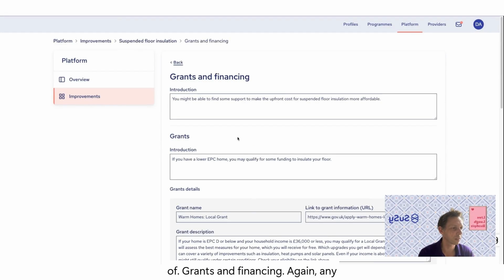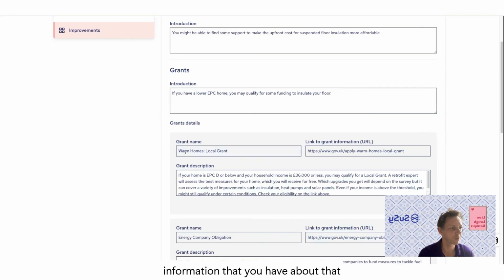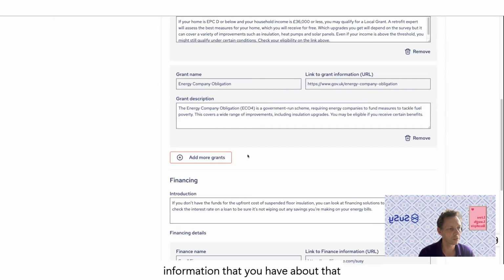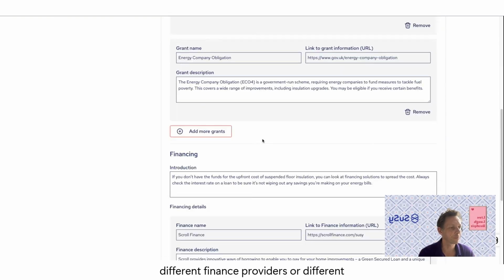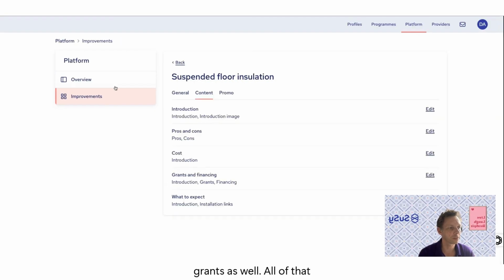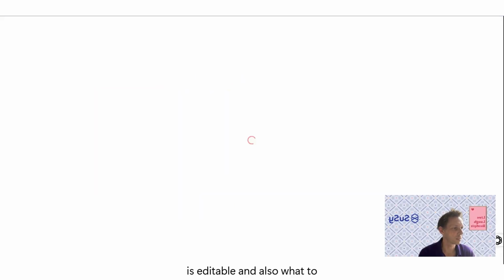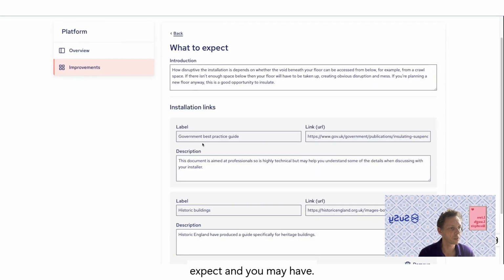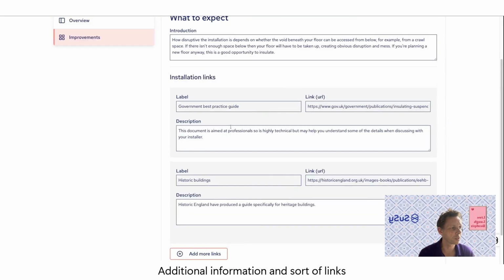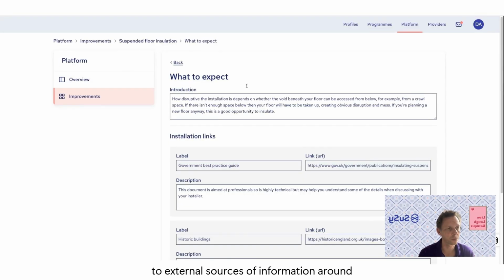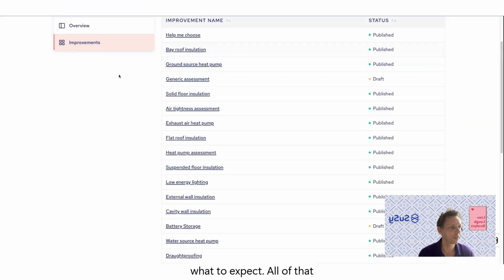Grants and financing, again, any information that you have about that, you can provide external links to different finance providers or different grants as well. All of that is editable, and also what to expect. And you may have additional information and links to external sources of information around what to expect. All of that is editable.